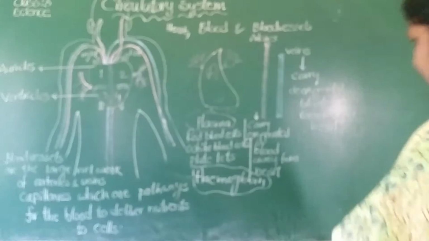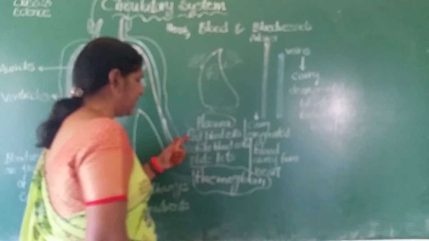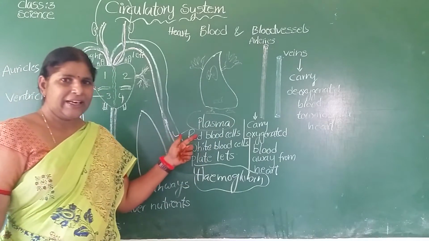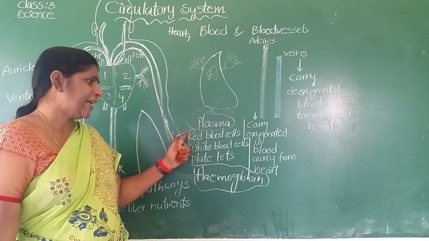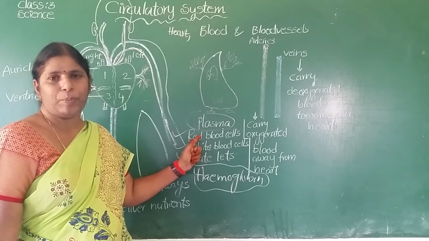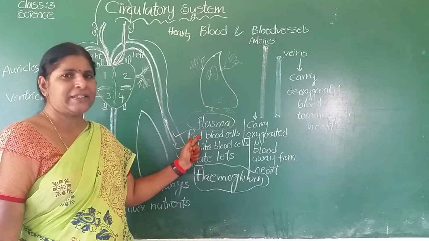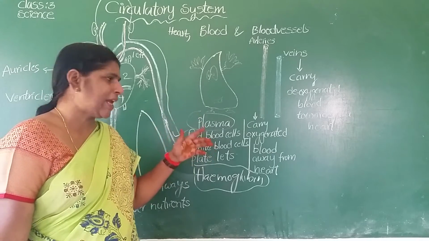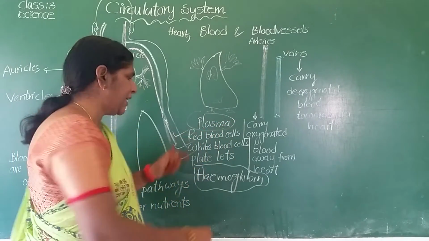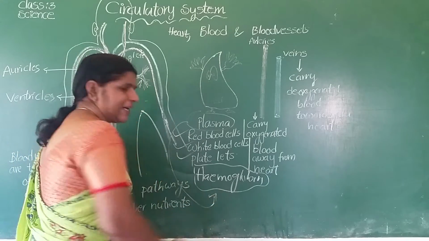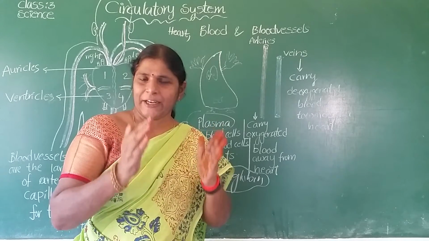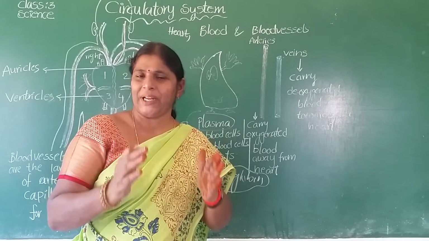Children, red blood cells. Blood contains red blood cells, white blood cells and platelets. Red blood cells are very important. They live 120 days, that is their lifespan, but you will learn that in the next classes. Red blood cells carry oxygen. Red blood cells contain hemoglobin, children. Your blood is red in color because of red blood cells.